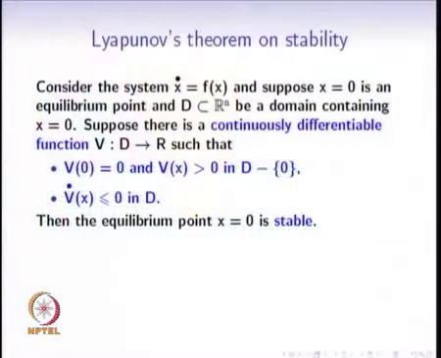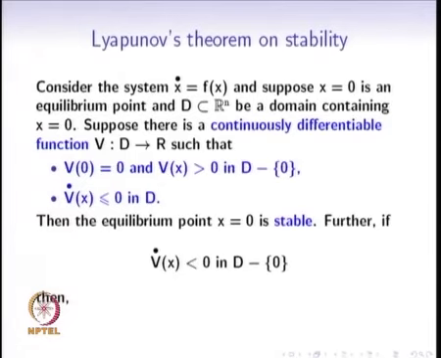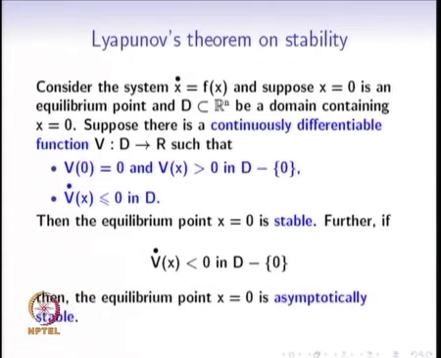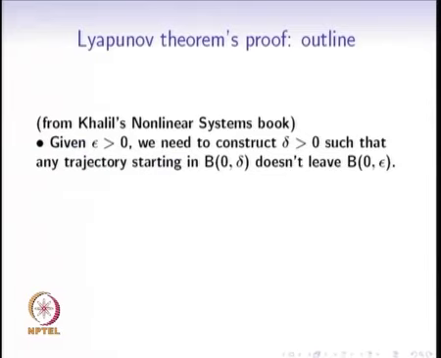If such a V exists which satisfies these properties, then the equilibrium point is stable. Further, if the rate of change of V is negative for all points in the domain except the origin, of course, in that case this equilibrium point is not just stable but in fact asymptotically stable. So the proof that we follow is from the book by Hassan Khalil on nonlinear systems.